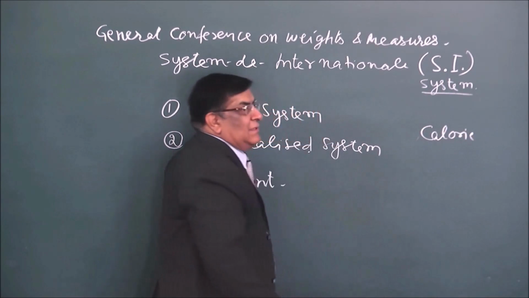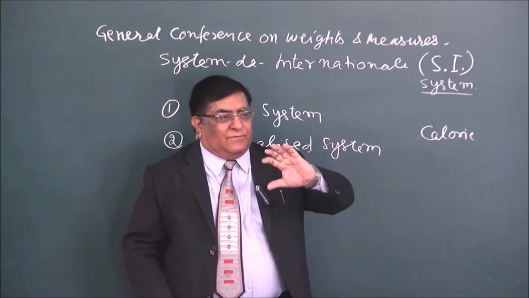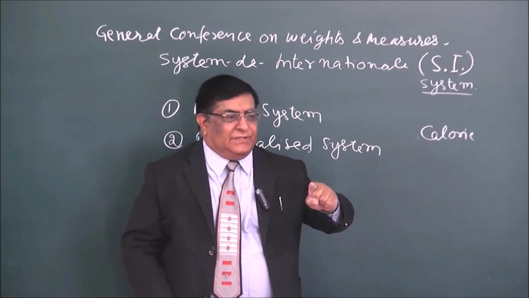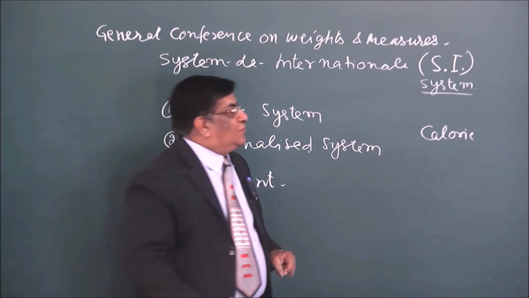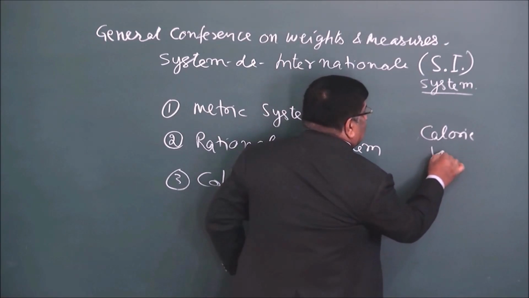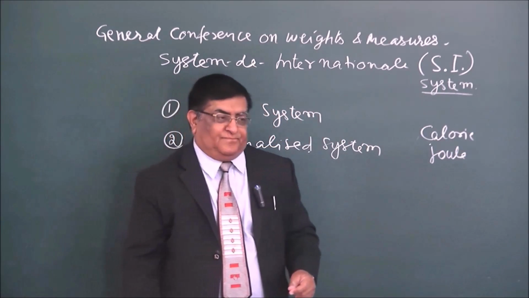But when we are doing the work and converting it to kinetic energy, potential energy, that is mechanical energy, we used to calculate this energy as joule. The unit of that energy was joule.